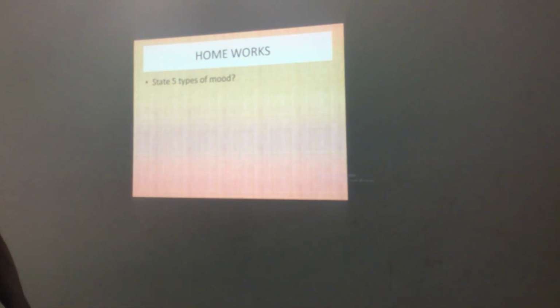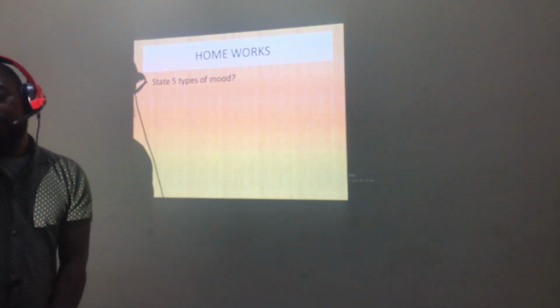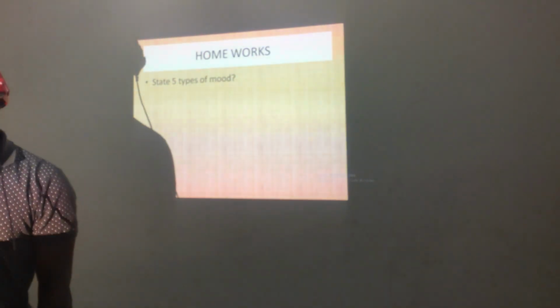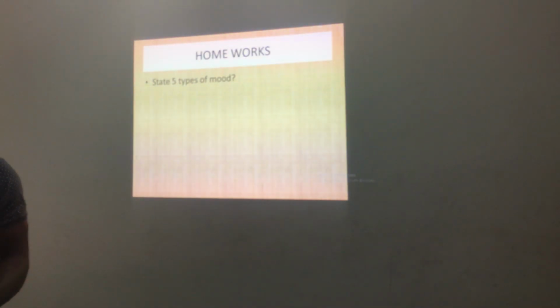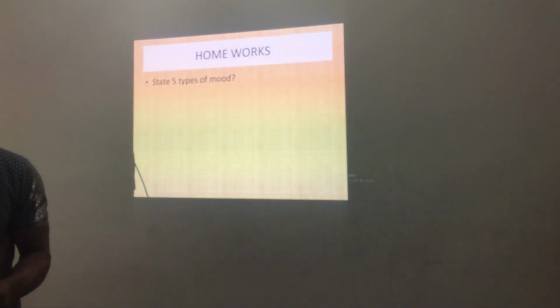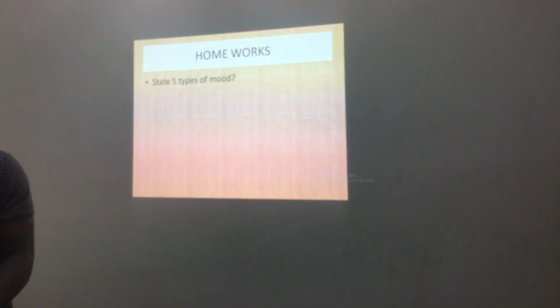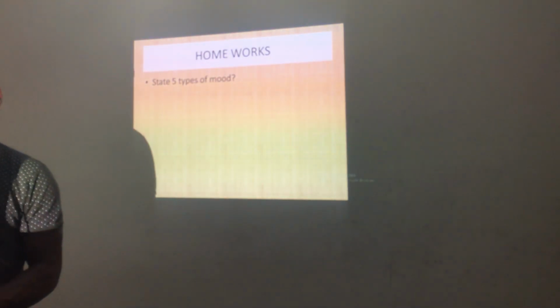Now, here we have: state 5 types of mood. We have 5 types of mood which I have explained to you. So you need to mention the 5 types one by one, which is the first one, conditional mood, and then the second one is imperative mood. We have imperative mood, and then indicative mood, interrogative mood, and also the subjective mood.